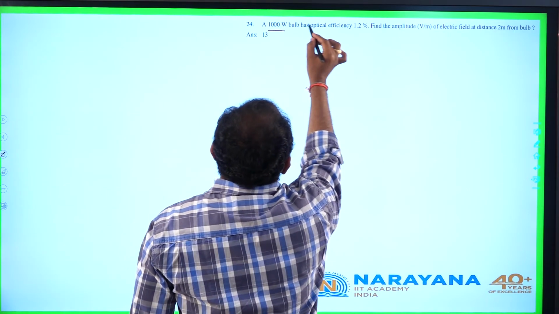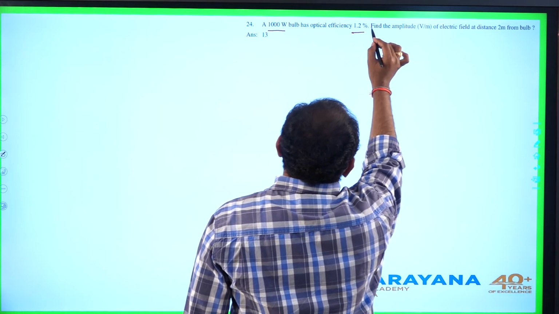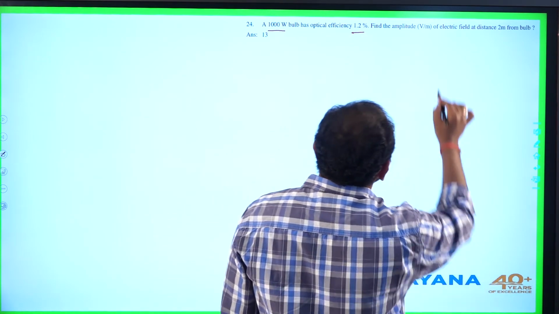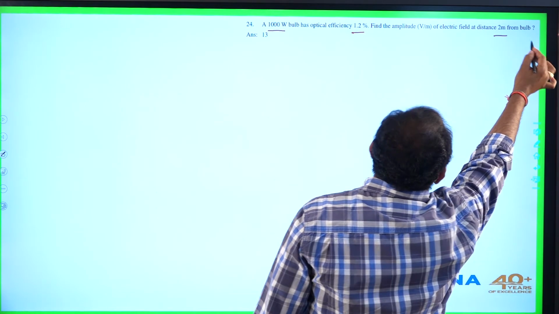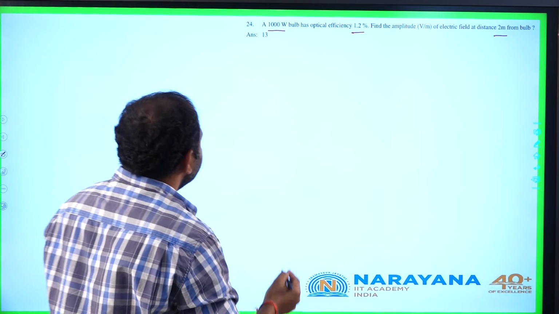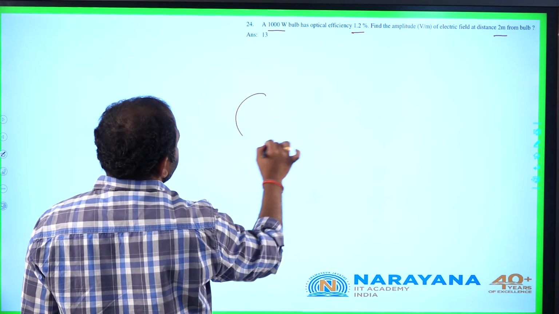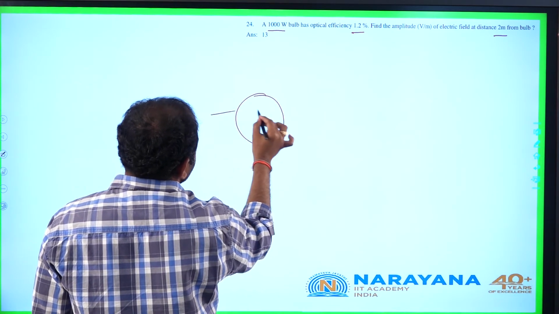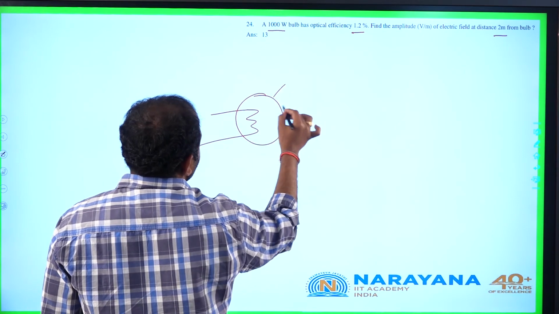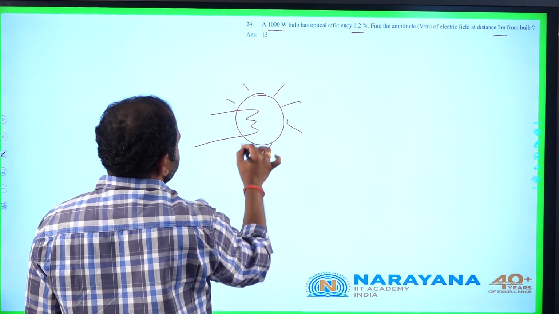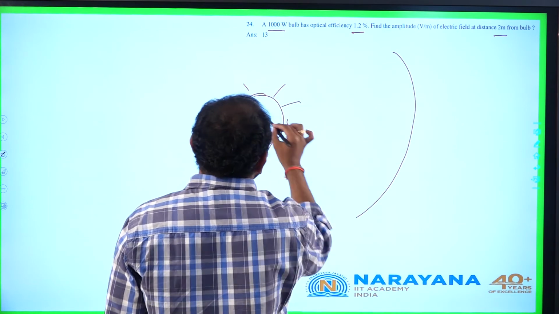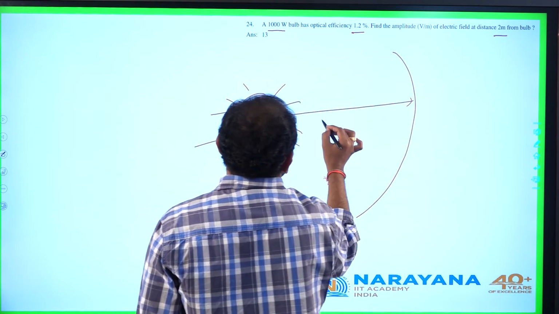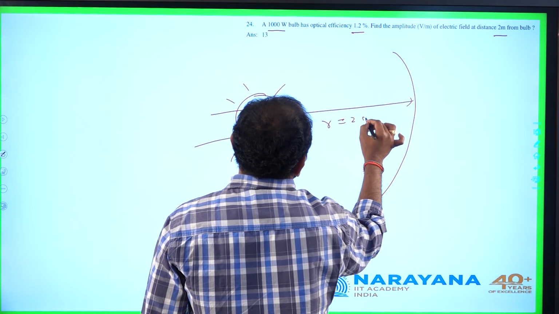A 1000 watt bulb has optical efficiency 1.2%. Find the amplitude of electric field at a distance 2 meter from the bulb. Suppose this is the source emitting light in all directions. It is just like a point source. He is asking at a distance 2 meter from the source. R given is 2 meters.